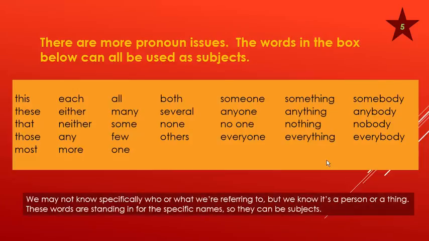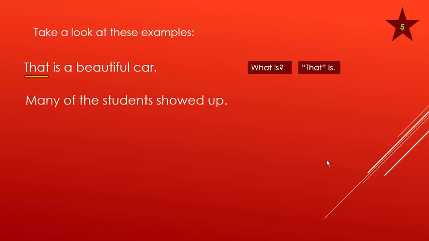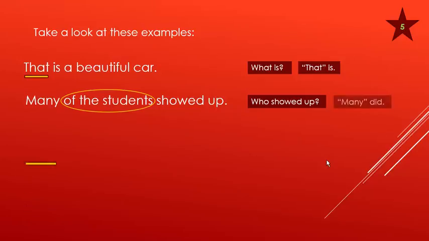We may not know specifically who or what we're referring to, but we know that it's a person or a thing. These words are standing in for the specific names, so they can be subjects. Take a look at these examples. That is a beautiful car. What is? That is. Many of the students showed up. Who showed up? Many.